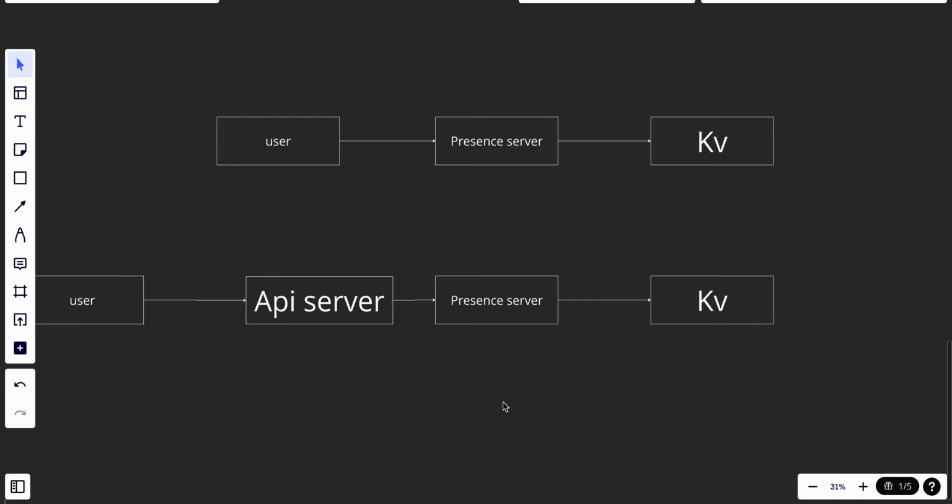However, we have something different, which is user disconnection.